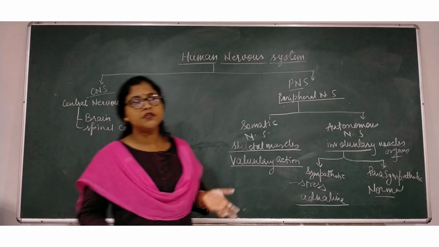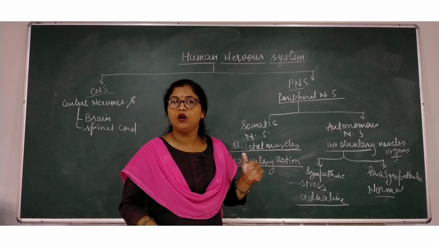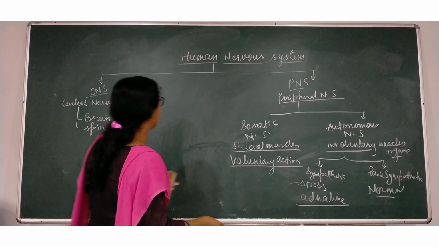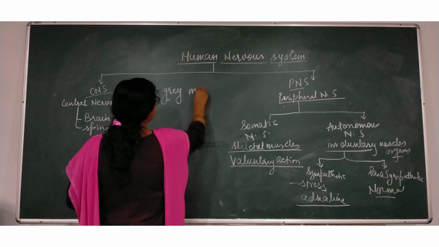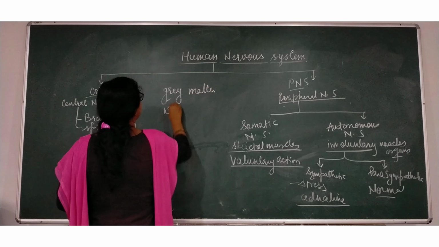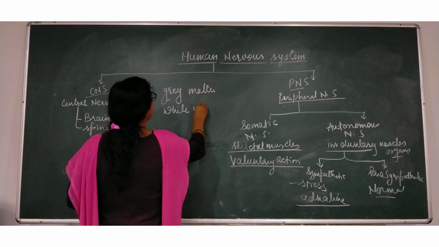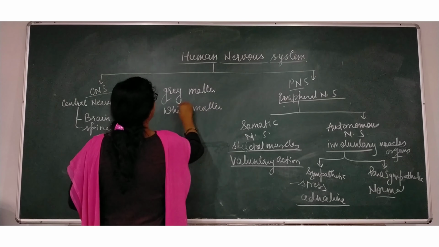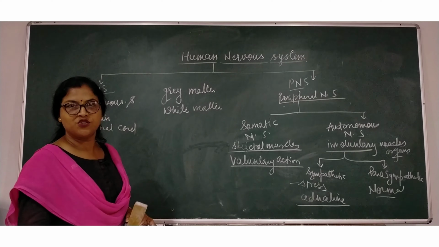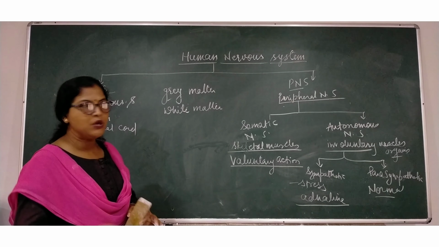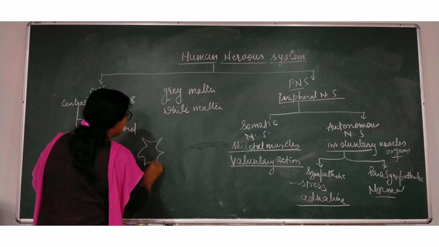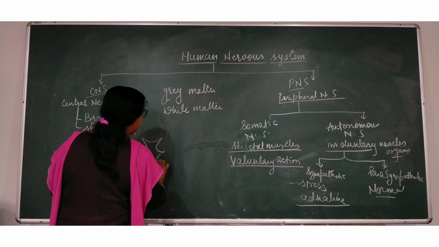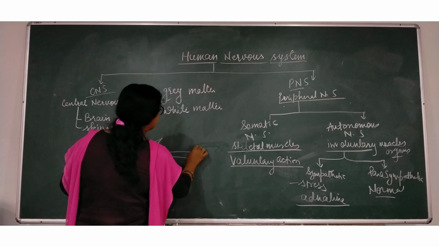In that video, two things will come, gray matter and white matter. If you remember your class 9, the structure of nerves, then you must know there is a cell body, which is elongated from one part known as axon.